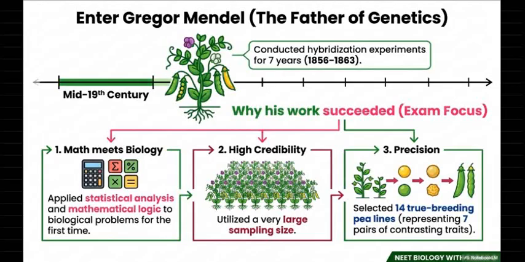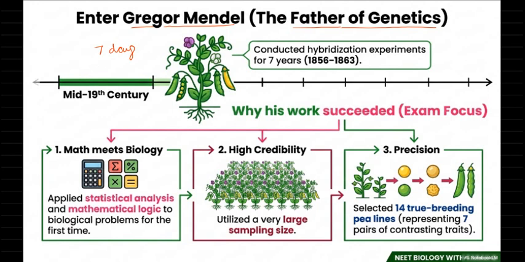Here is genetics, which deals with heredity and variations. In that, Gregor Johann Mendel is considered the father of genetics. Who is considered the father of genetics? Mendel, right? He conducted hybridization experiments for 7 years. See here, for 7 years, the work of Mendel.